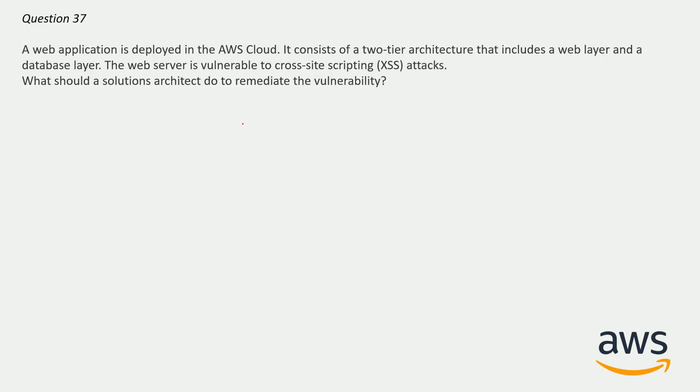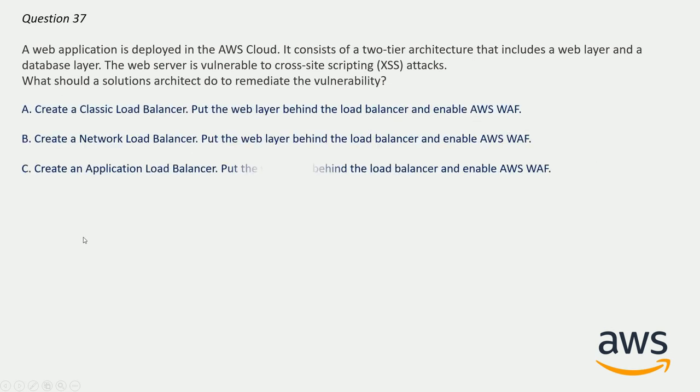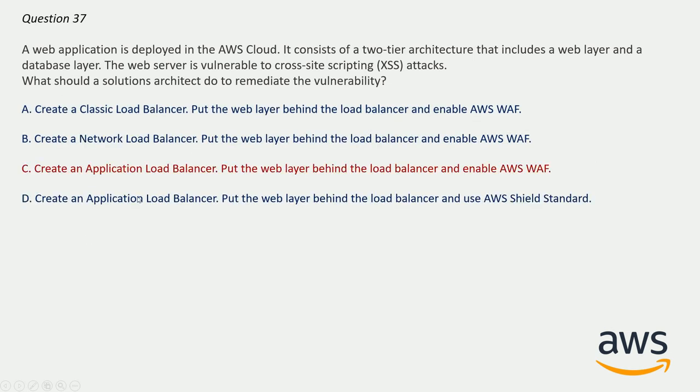Now question number 37. A web application is deployed in the AWS cloud. It consists of a two-tier architecture that includes a web layer and a database layer. The web server is vulnerable to cross-site scripting attacks. What should the solution architect do to remediate the vulnerability? And here are the options. And the correct option here will be option C. Create an application load balancer, put the web layer behind the application load balancer, and enable AWS WAF.